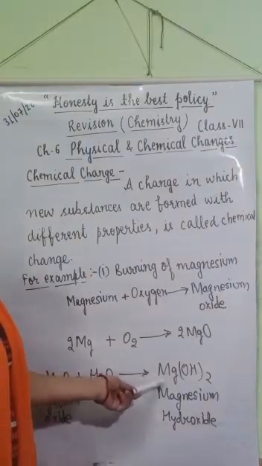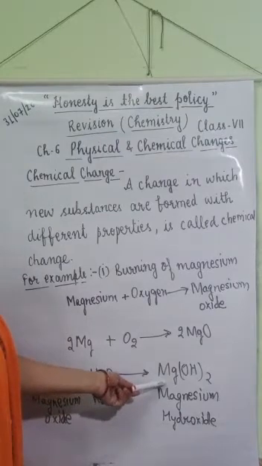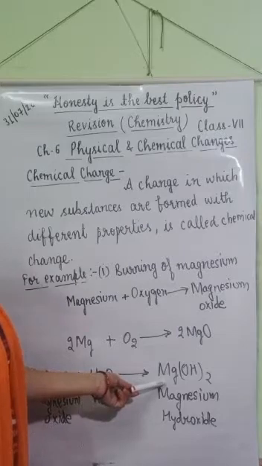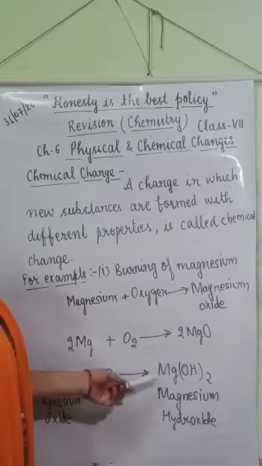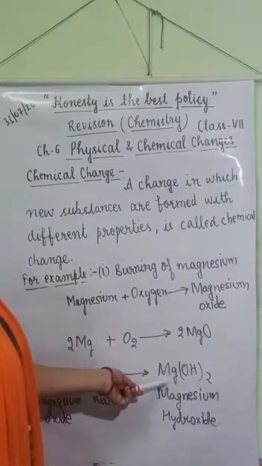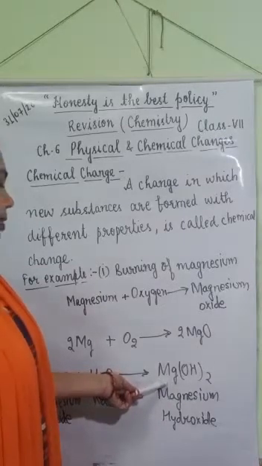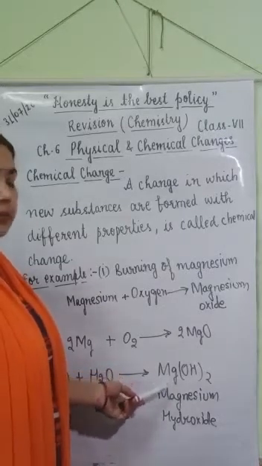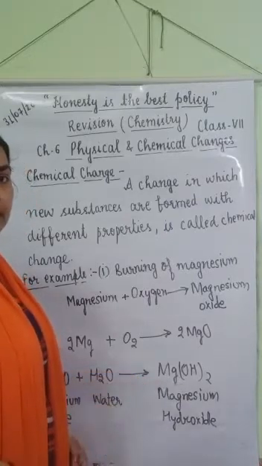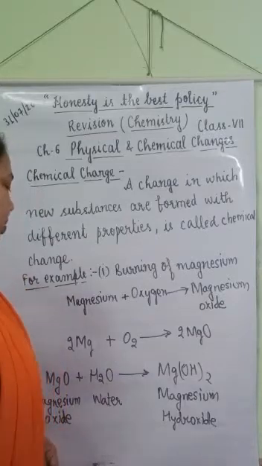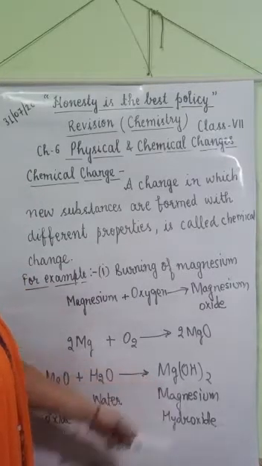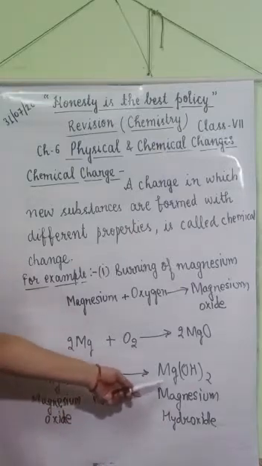Magnesium hydroxide is a basic substance. We can check it by using blue litmus paper or red litmus paper. When we dip blue litmus paper in the solution of magnesium hydroxide, there is no change in color. But when we dip red litmus paper in the solution of magnesium hydroxide, the red color of the litmus paper changes into blue color. So it shows that magnesium hydroxide is basic in nature. So this is also a chemical change.